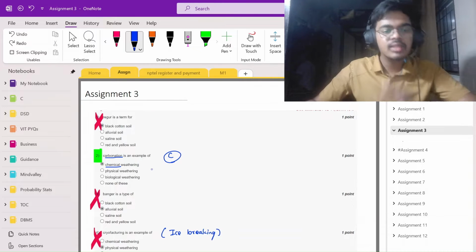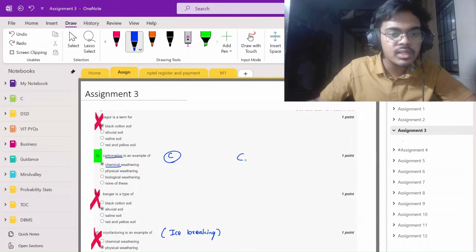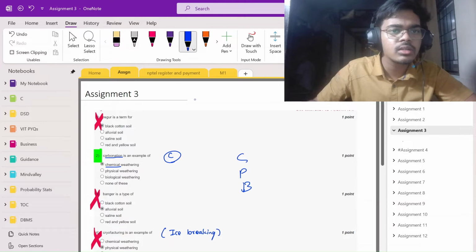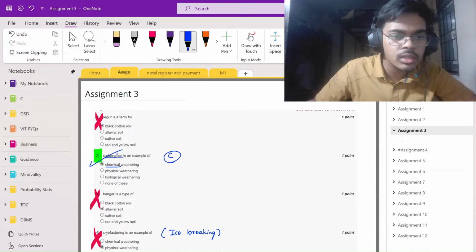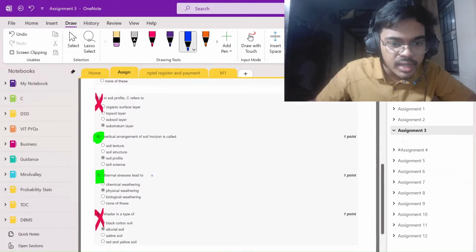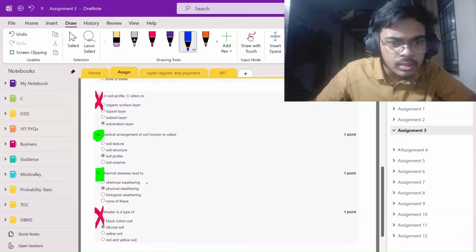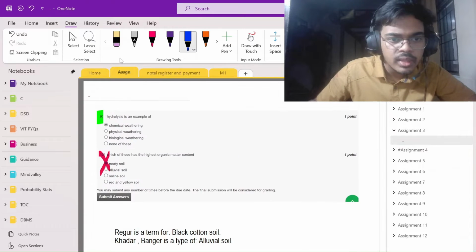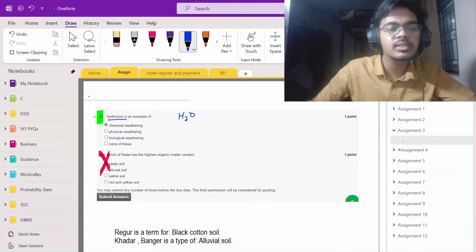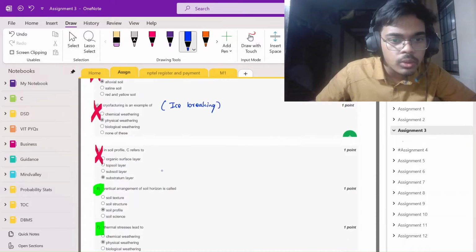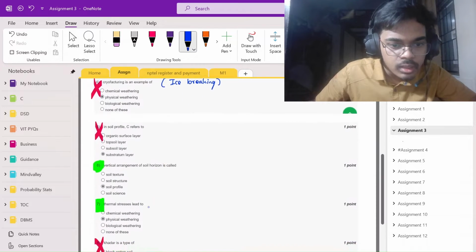Okay. So these three concepts you need to be clear on: physical, chemical, biological weathering. Biological never has a question. So physical and chemical are there. So chemical, got it. Similarly, another chemical answer will be there: hydrolysis. Hydrolysis, H2O. So chemicals are involved, so chemical weathering. Now we will see physical weathering.